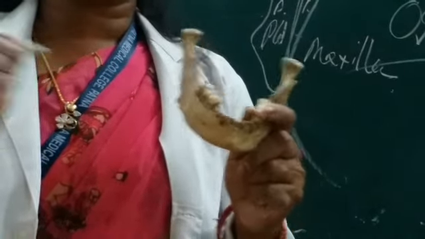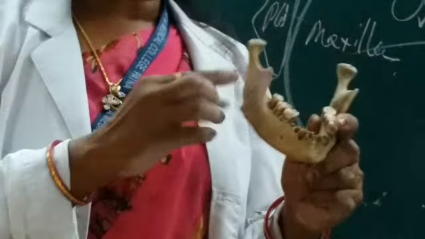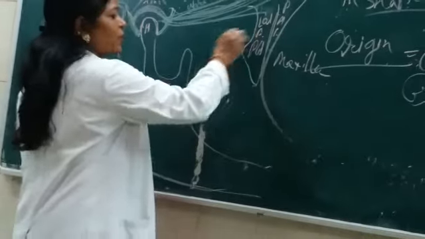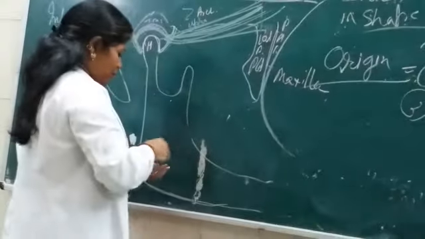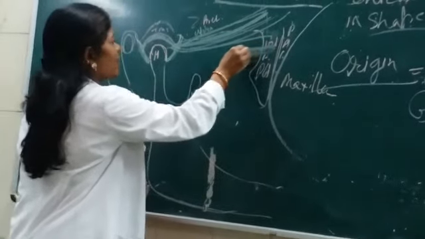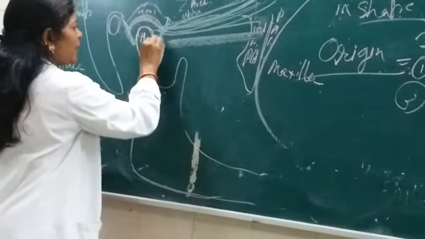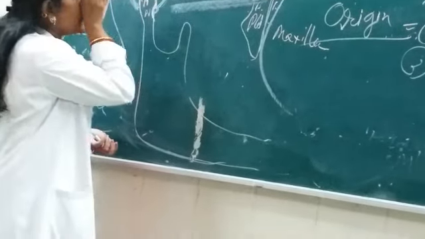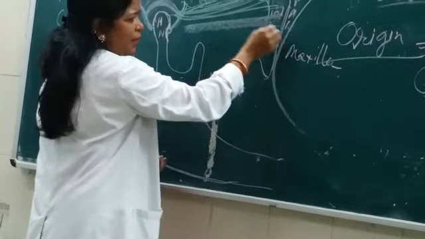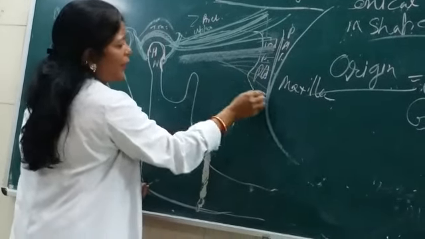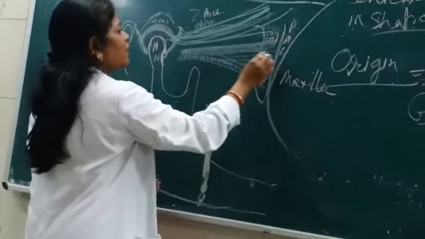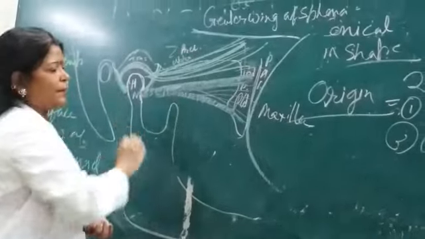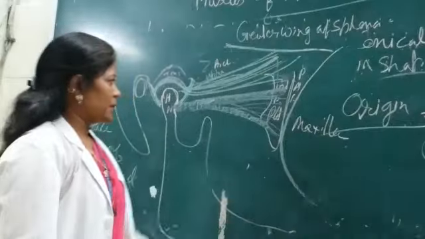Then what is the relation of these pterygoid terms with the muscle of mastication? The lower head of the lateral pterygoid muscle originates from the lateral surface. Here is the pit, the depression, here is the neck, here is the head. The whole lateral surface of the lateral pterygoid plate gives origin to the lateral pterygoid.